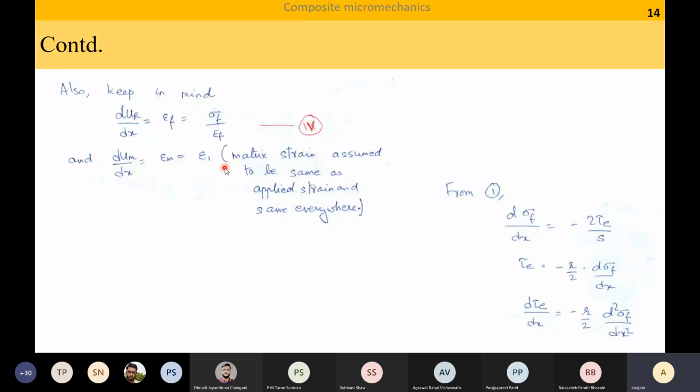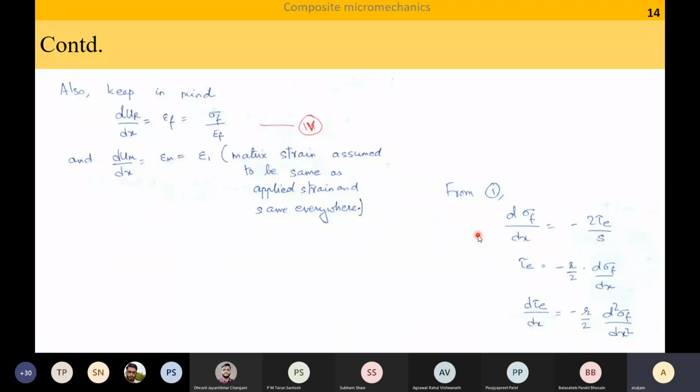The strain in the matrix is the same everywhere and is the same as the applied strain. Due to the presence of the fiber, the only new strain that the matrix is getting is not the tensile strain but the shear strain. So we make this assumption that the matrix strain is the same everywhere and equal to the applied strain.